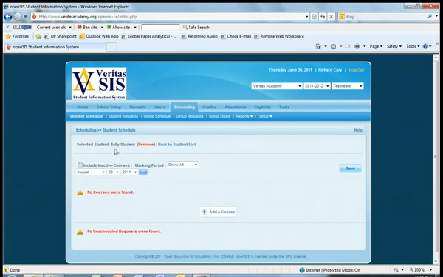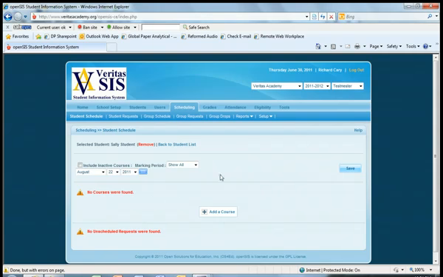Now, as you'll see here, selected student is Sally student. You'll see that no courses are found and no unscheduled requests were found. This system's set up to where you can sign up in two different ways. Students can actually request courses. This would be the way it'd work if we wanted in the future to have parents log into the system and request their classes, actually register for their classes online. But in this case, the administrator is going to be signing them up. So that is not going to be a player right now. Of course, there's no unscheduled requests and no courses currently.